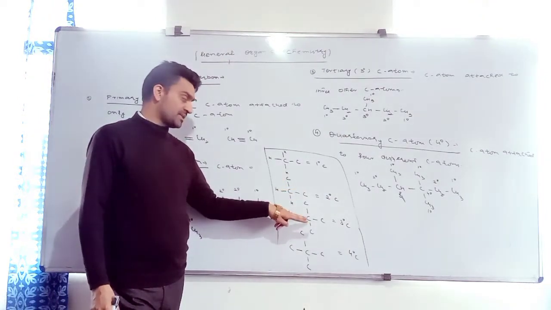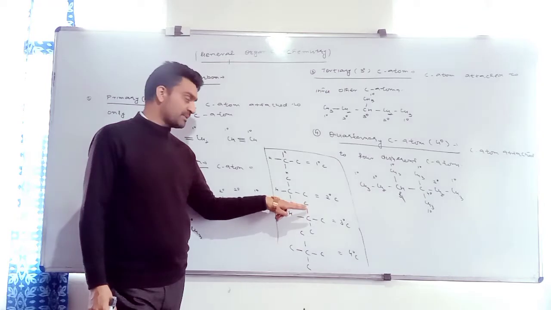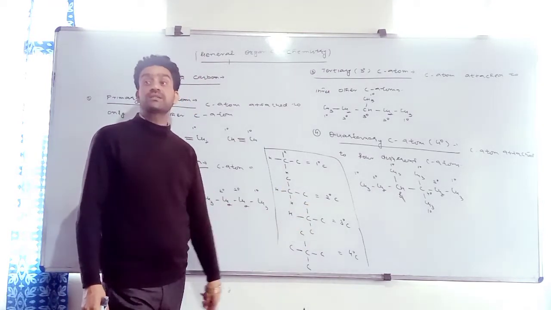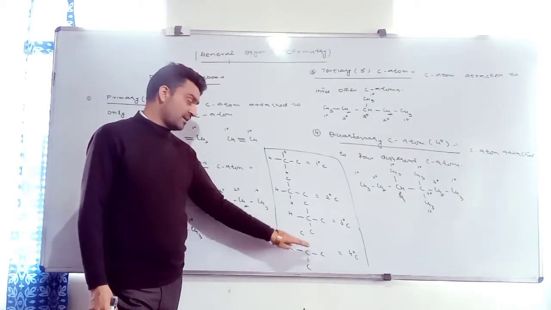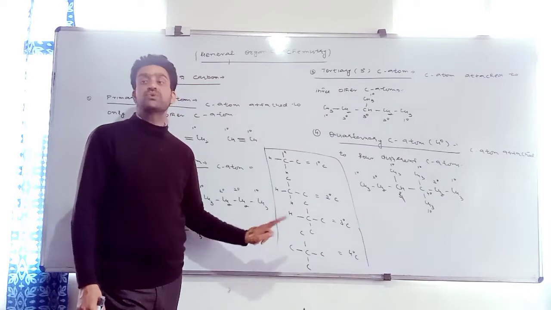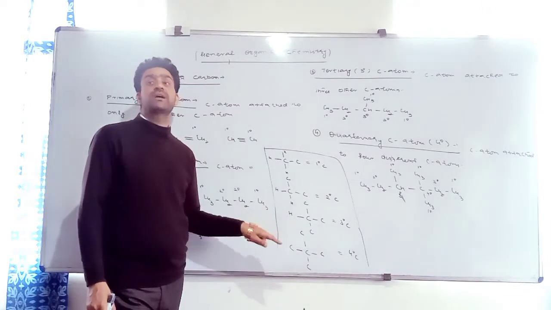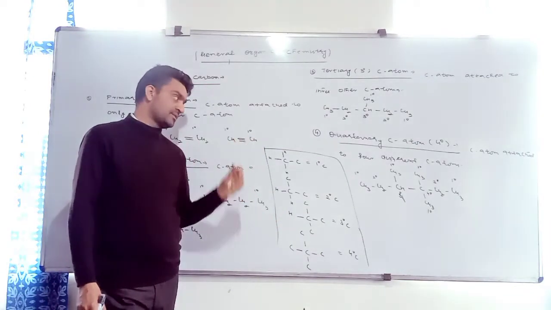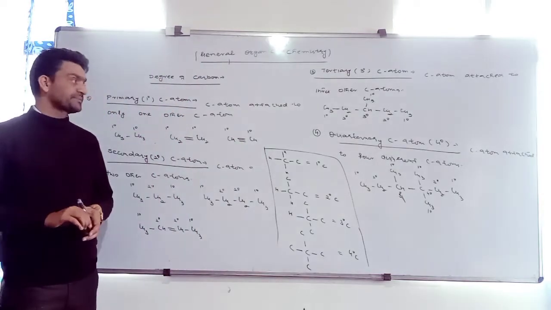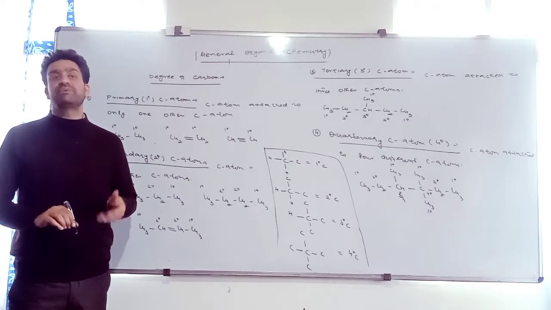In case of tertiary carbon, 3 valencies are satisfied by 3 carbon atoms, the 4th is satisfied by hydrogen. And in case of 4 degree carbon, all the 4 valencies of carbon are satisfied by carbon atoms and there is no hydrogen atom. Okay? Why? Because carbon is tetravalent. Any doubt? Clear?